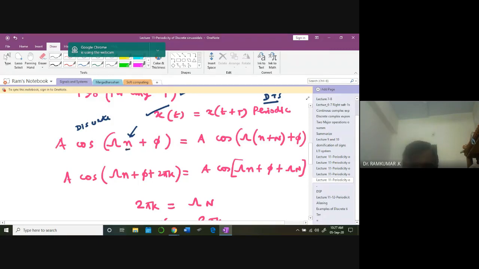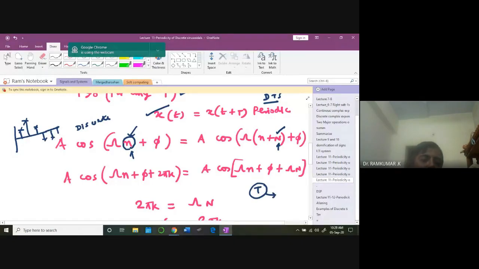I'm now defining it in terms of a discrete index. So there will be some capital N. When you add that N, the signal is going to repeat. That's what I'm trying to convey here. For the continuous time periodic waveform, how are you defining capital T? For every capital T, the cycle is going to repeat. That's what you are saying for the continuous time domain. In the same manner, for the discrete time domain, for every capital N, for example.